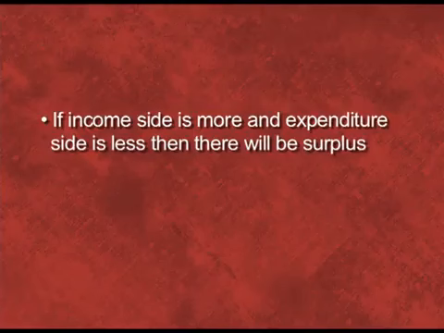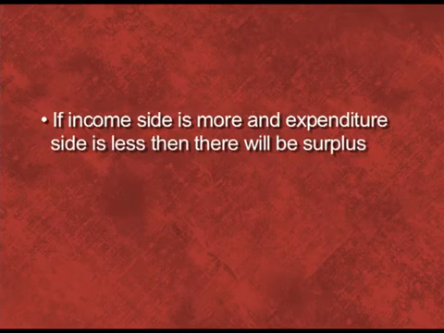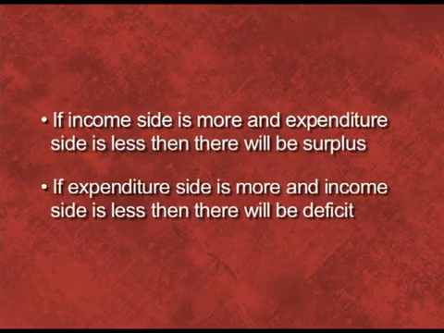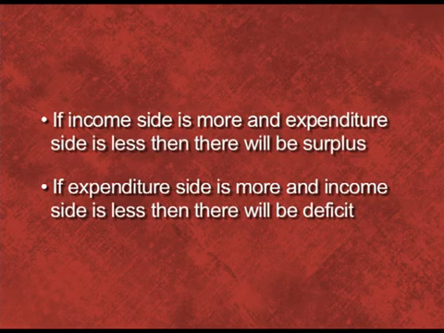So it is very much different from receipt and payment account. Under this account, we shift all types of income, particularly of revenue nature. From receipt and payment account, we will shift only revenue nature items, revenue nature income on the credit side of income and expenditure account, and expenditure of revenue nature we will transfer on the debit side. If income side is more and expenditure side is less, then there will be surplus. But if expenditure side is more and income side is less, then there will be deficit.